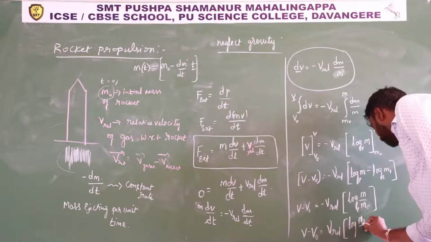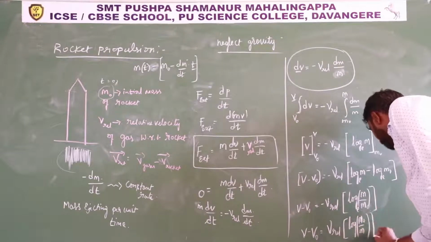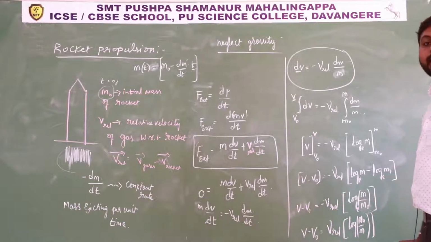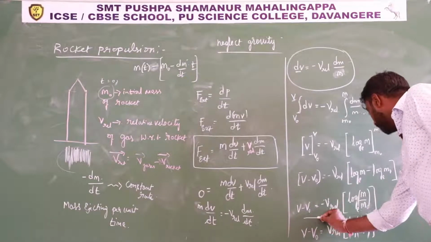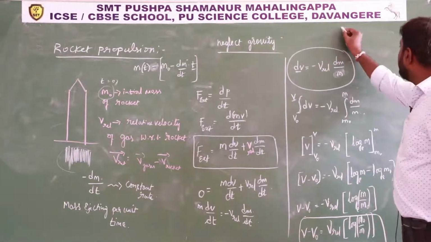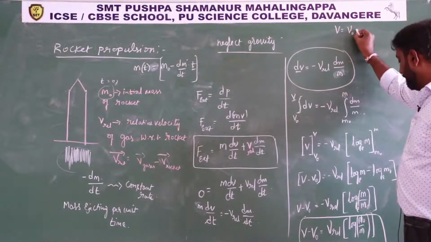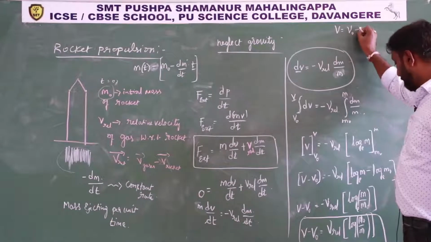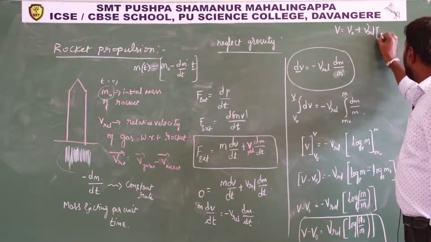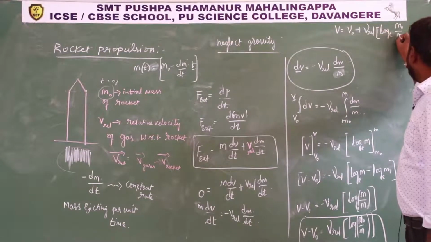And v minus v naught is equal to, you can write like this, v relative log m naught by m. If you write m naught by m, then the minus and minus will get cancelled. So this is the expression, and finally you can write v is equal to v naught plus v relative log base e m naught by m.